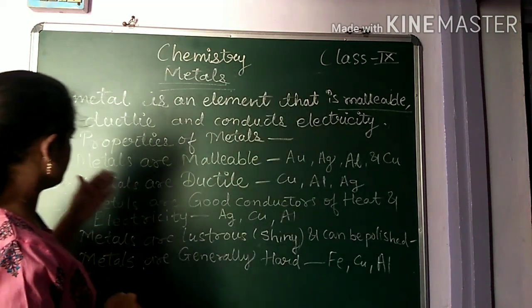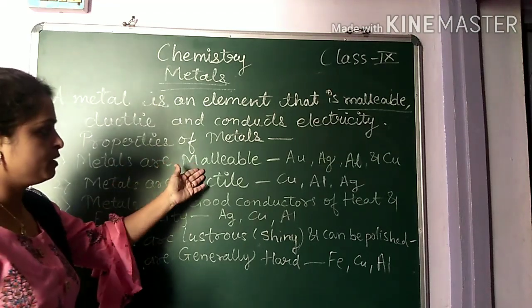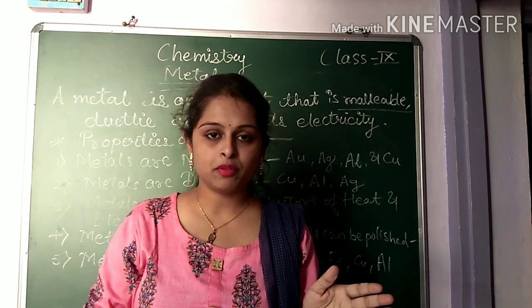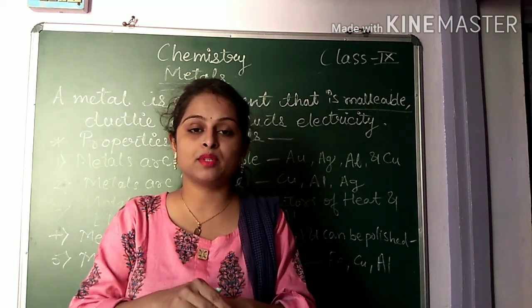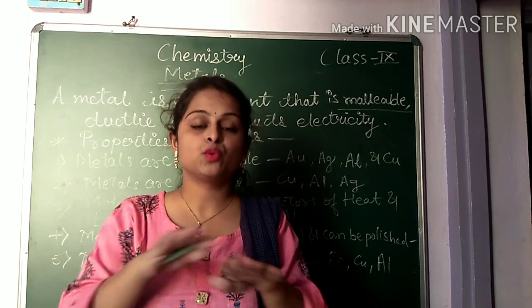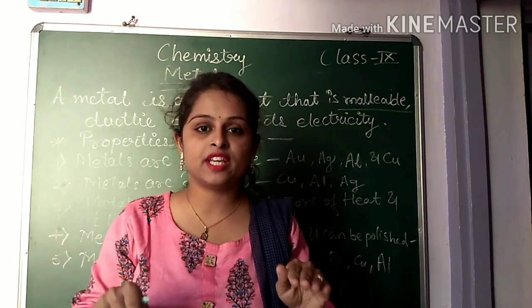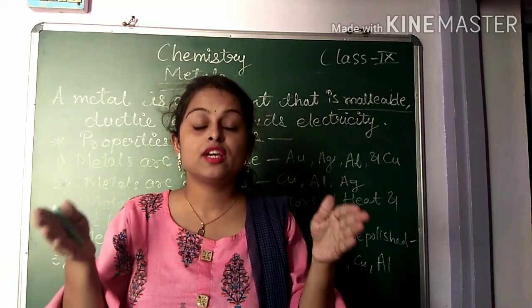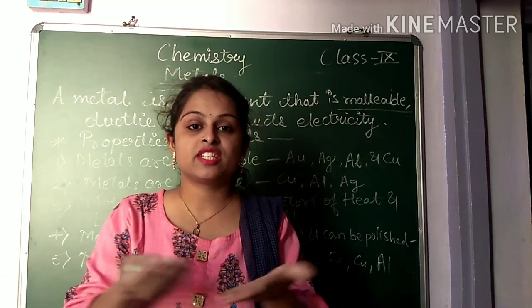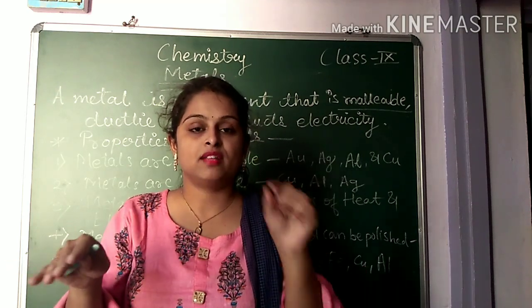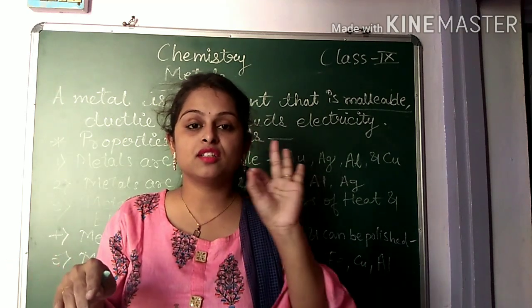Now see, there are some properties of metals. What is the first property? Metals are malleable. Metals are malleable, it means what? I told you the meaning of the word malleable: which can be hammered or turned into a thin sheet without breaking. बिना टूटे जब वो एक thin sheet में convert होता है, उसे हम क्या कहते हैं? Malleable. जैसे कि हम लोग हमारी simple भाषा में कहते हैं पत्रा. That patra is nothing but a thin sheet.